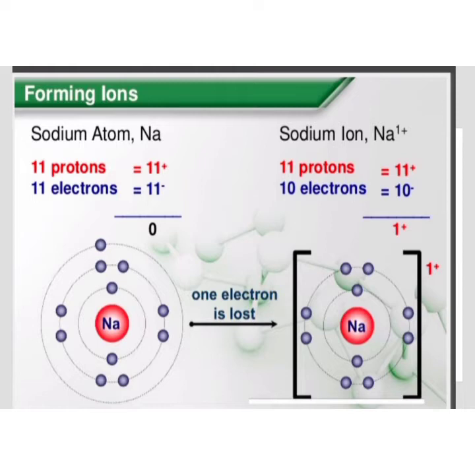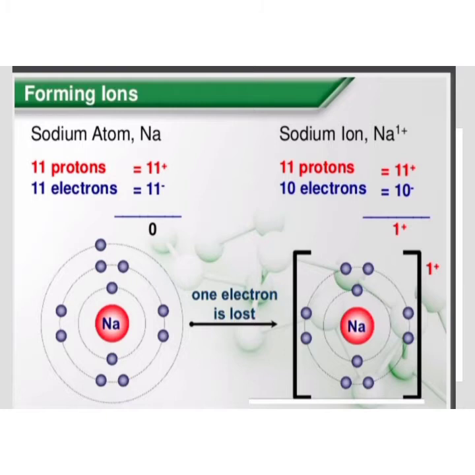To complete the octet rule, that is 8 electrons in the last energy shell, sodium is going to lose 1 electron. Now you can see on the right hand side, after the loss of 1 electron, it has 11 protons and 10 electrons. Due to less number of electrons, it has 1 positive charge on it. Moreover, the size of sodium ion becomes lesser as compared to sodium atom.